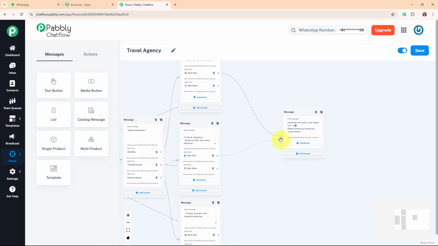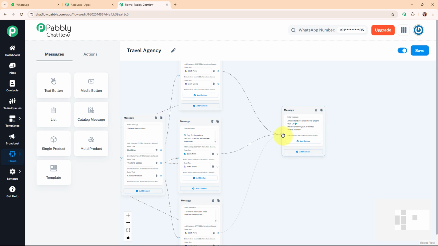Alright, so here in this message box, I'm going to ask for the traveling month from my customer. And now here I'm going to connect all the book now quick replies button to this message box as well. Alright, so I've connected all the book now quick replies button over here. And then I'm going to add quick replies button over here such as April to July, August to October and November to Jan. So these are the month preferences.